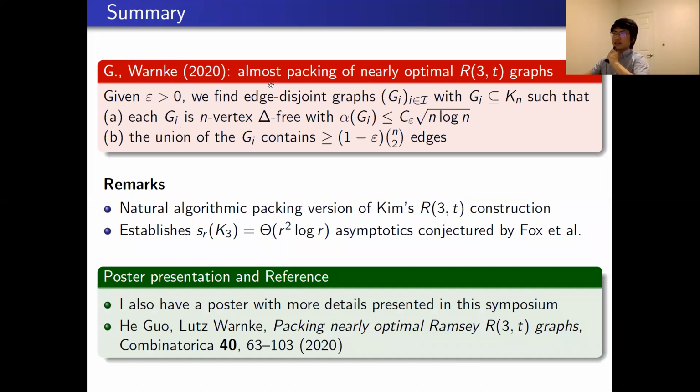As a summary, instead of finding just one nearly optimal R3T graph as Kim and Bohman did, we found an almost packing of nearly optimal R3T graphs. It means given any epsilon greater than 0, we can cover at least a 1 minus epsilon fraction of edges of the complete graph K_n by a collection of edge-disjoint graphs G_i, such that each G_i is an n-vertex triangle-free graph with a small independence number. As remarks, our result is a natural packing extension of Kim's result.